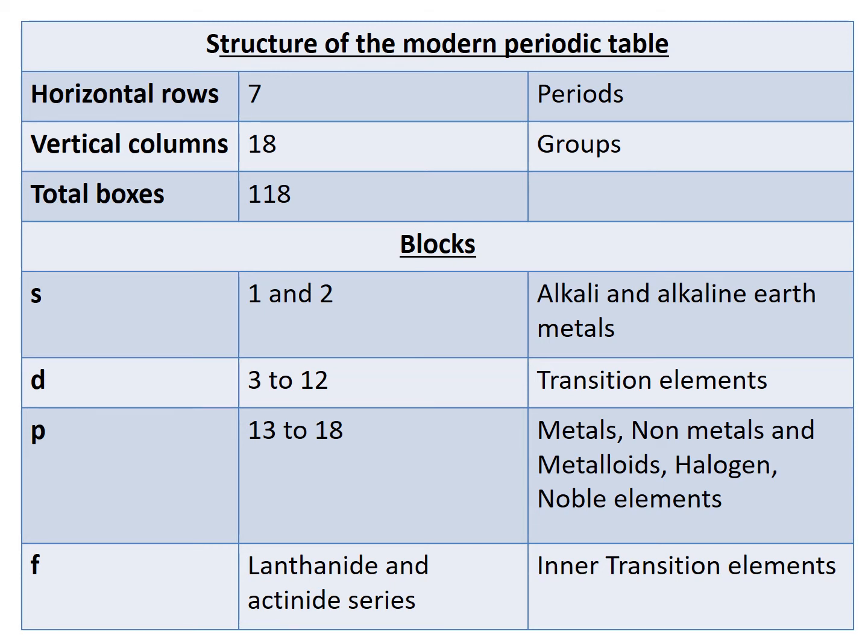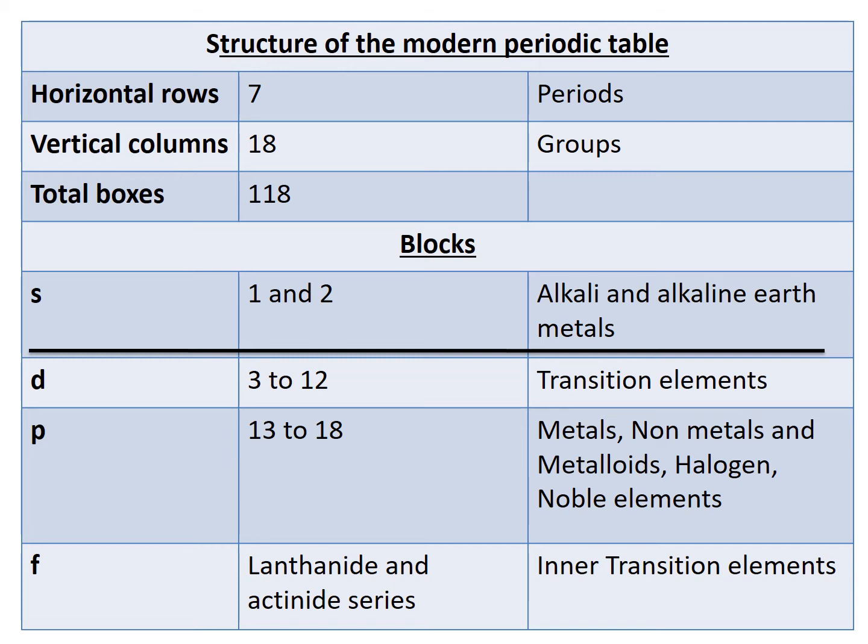So the modern periodic table has 7 horizontal rows, which are called periods, and 18 vertical columns, which are called groups. The total number of boxes is 118. The modern periodic table is divided into 4 blocks.